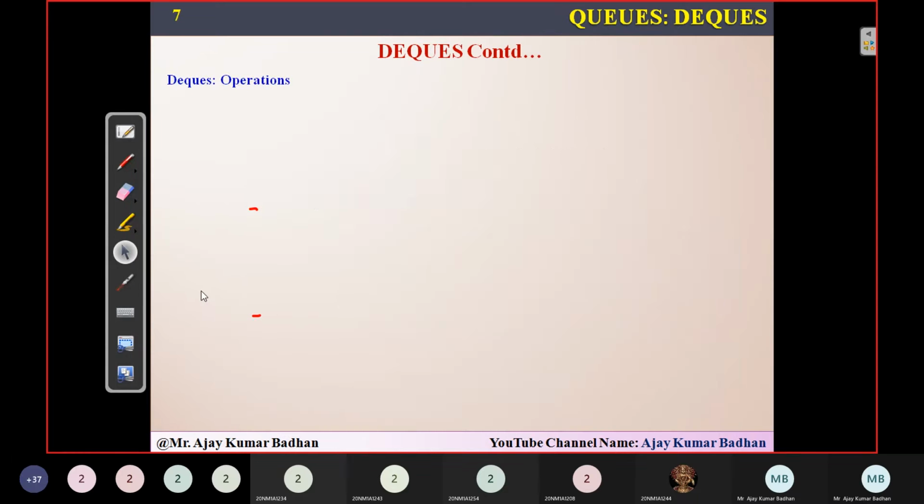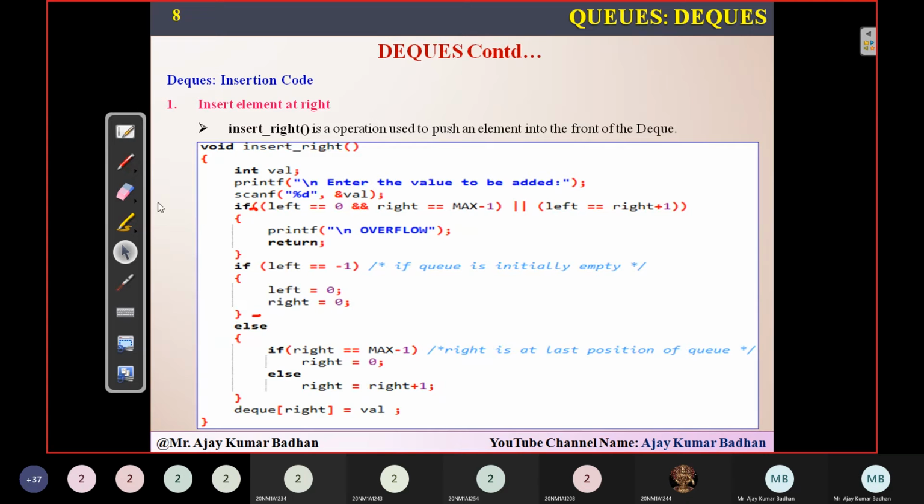So I will show you, wait. You can see here, till here the entire code is the same. The only thing is, in the previous one, when we were inserting an element at the left, we were using: if left is equal to 0, then left equal to max minus 1, else left equal to left minus 1. That is the condition which we were implementing there.